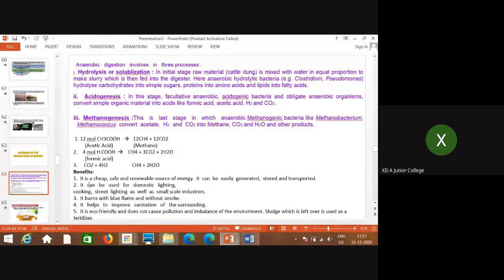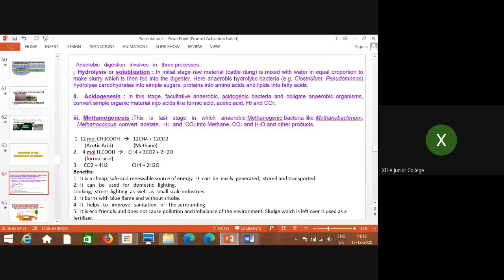The most important thing in biogas formation is that the major part is methane, which is a cheap, safe and renewable source of energy. It can be easily generated, stored and transported. These are very important things which can be considered benefits of biogas formation. Why cheap? Because whatever natural sources are available are used.